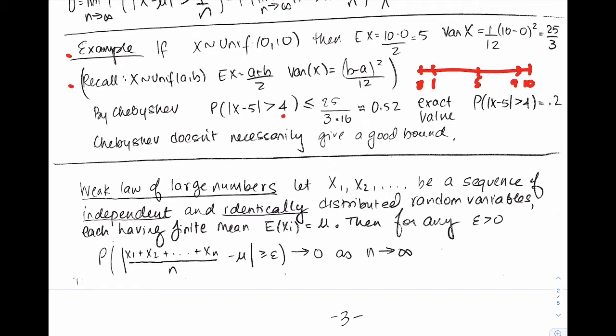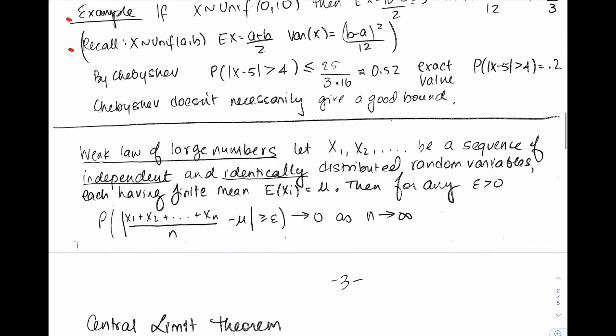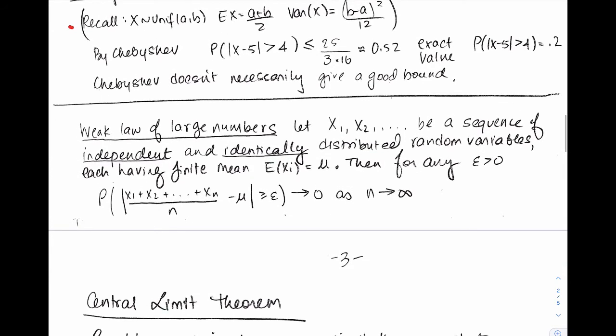It's just giving you some kind of bound, and sometimes that's all you need, that it's away from 1 or something like that. That's all you need, that this is good enough. But if you're looking for something accurate, Chebyshev won't do that for you, okay? All right. So next, let's look at this pretty known result. It's called the weak law of large numbers.